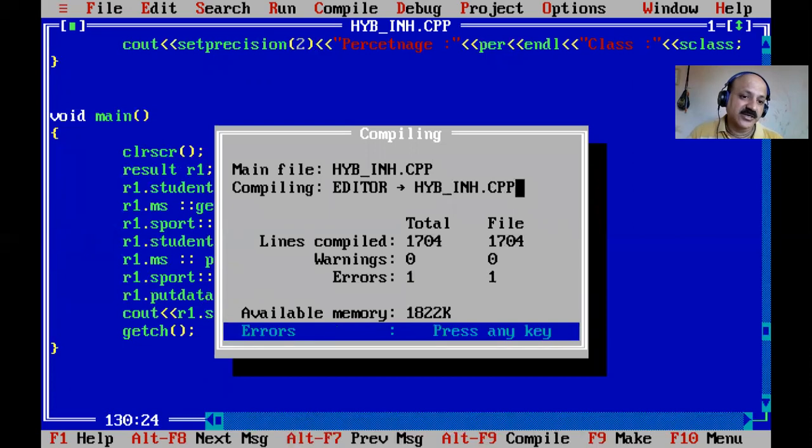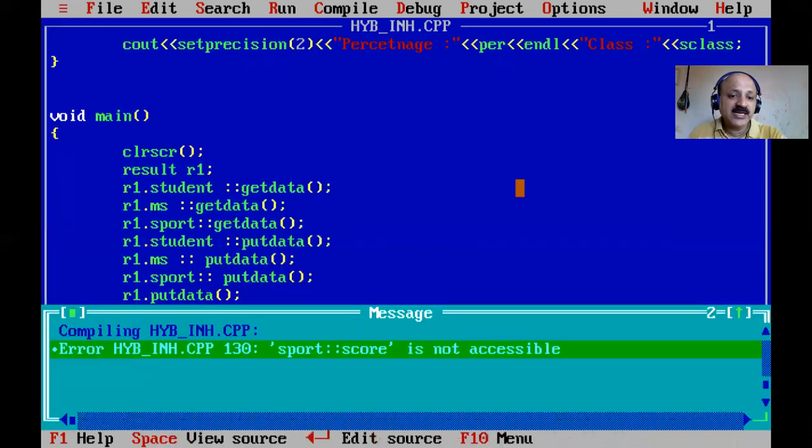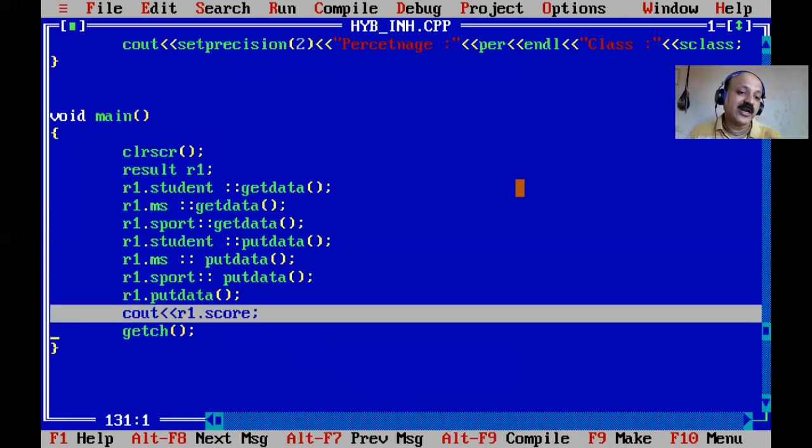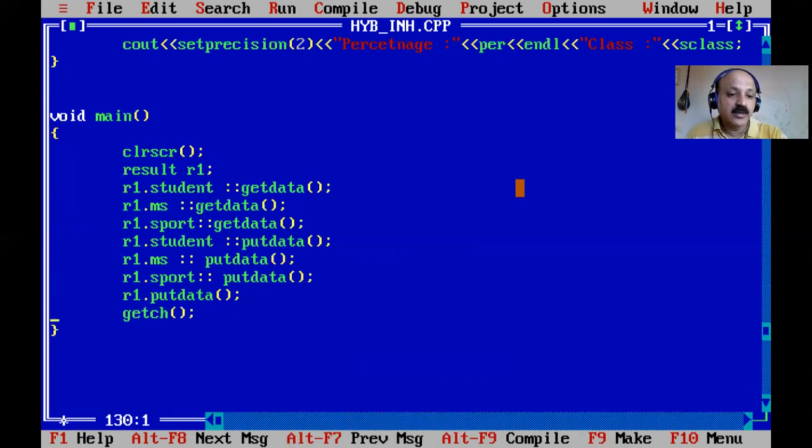Yes, one error is generated. So a protected member never gets the access rights for an object, like a private member, but a public member is accessible, that is what I am saying. Sport score is not accessible, that is the error. So the object is not right to handle a protected member. Okay, so that is specially designed for inheritance purposes.